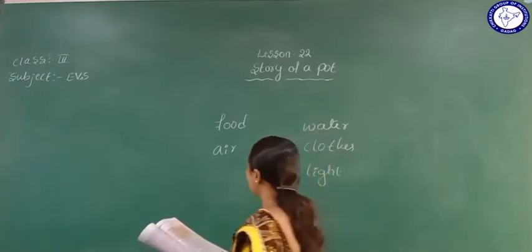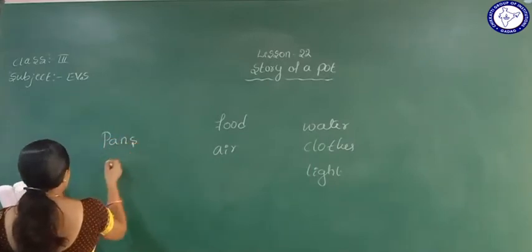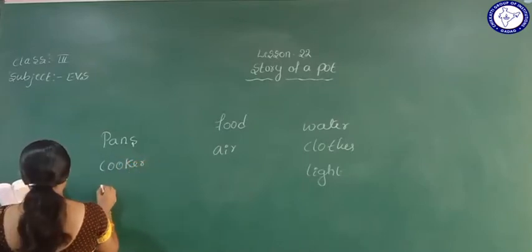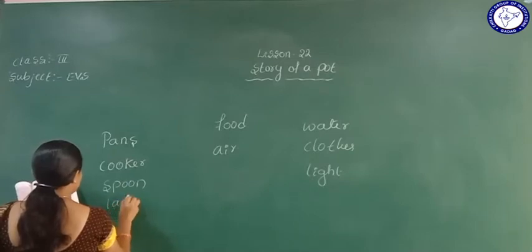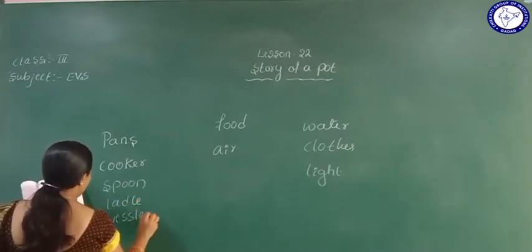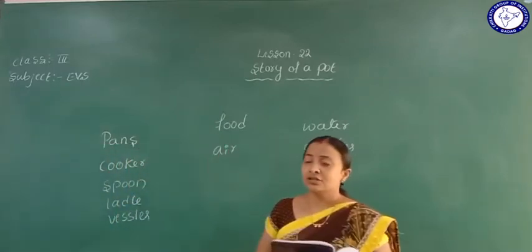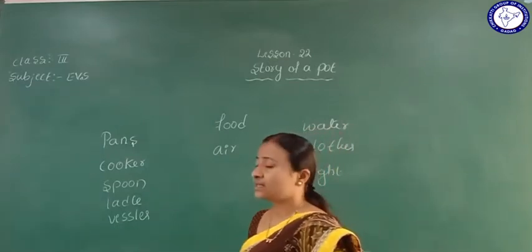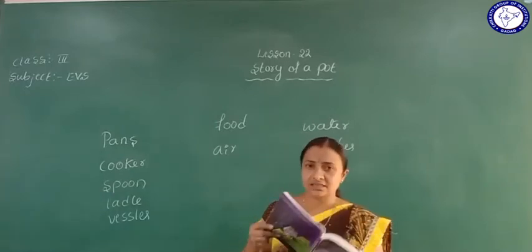Like here, we use pans to prepare food. Then we need a cooker. Then spoon, then ladle, then vessels. There are too many, but only 5 can be mentioned here. These 5 are needed to prepare food. These are all the utensils we use to prepare food. Vessels are also a necessity.